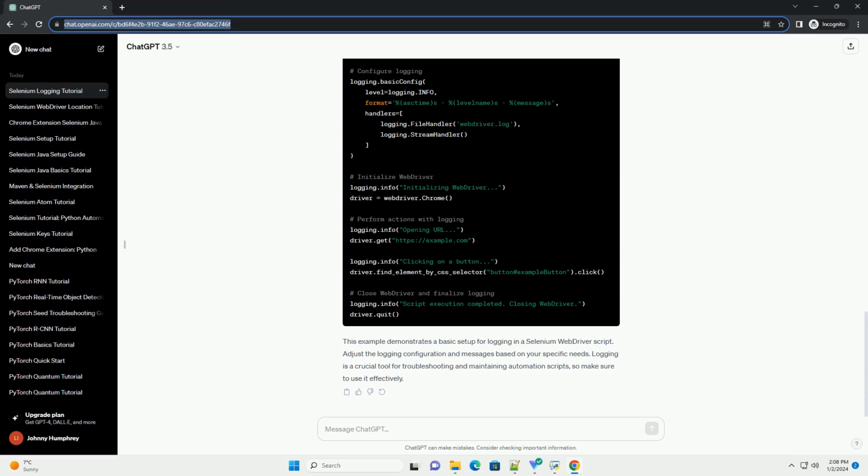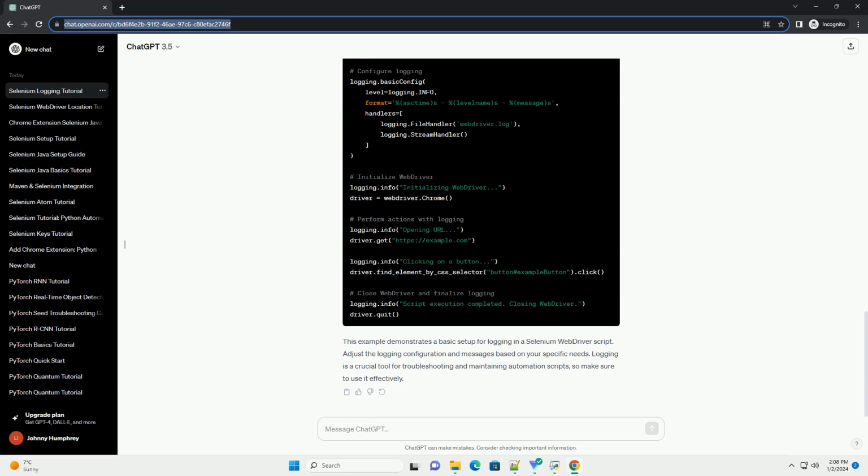Initialize WebDriver. Create a WebDriver instance and log relevant information. This example uses the Chrome WebDriver. Adjust the WebDriver instantiation based on your preferred browser.